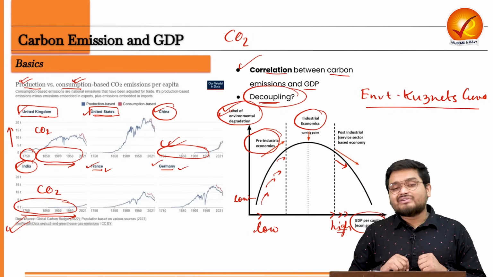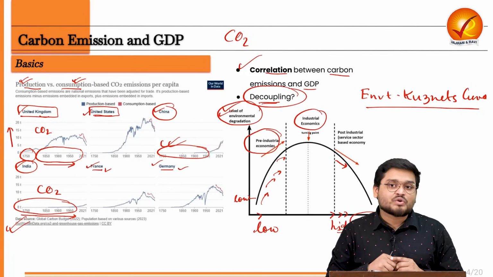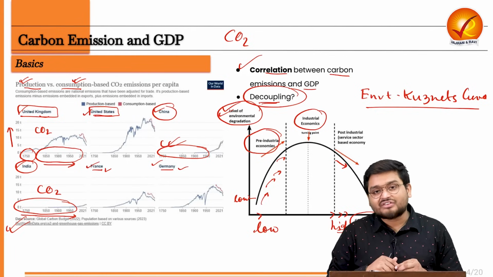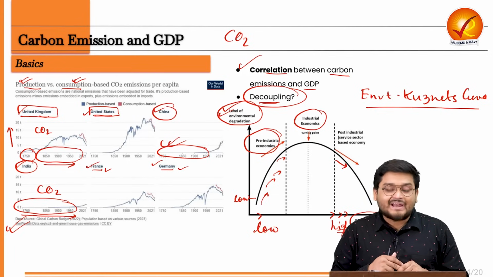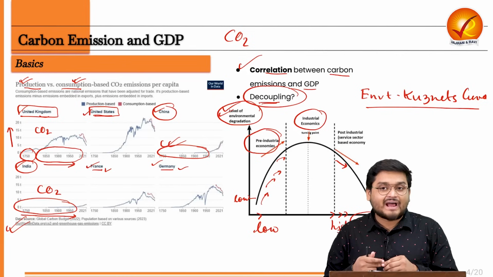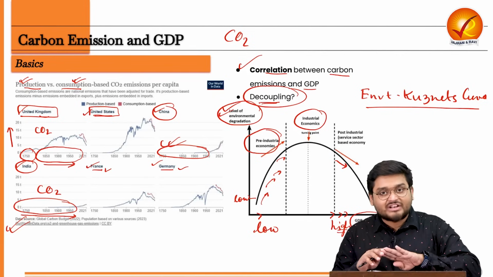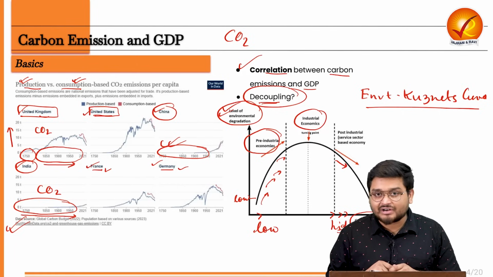Or say, can we say that in the near future, when we will be progressing to cleaner and greener sources of energy, can it be the case that the economic growth that will be taking place then will be totally separated from the amount of carbon dioxide generated?